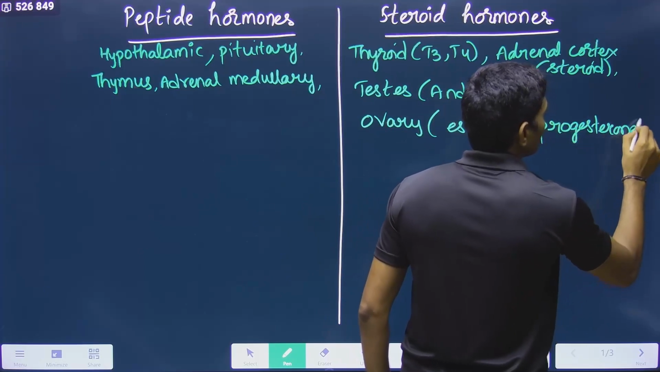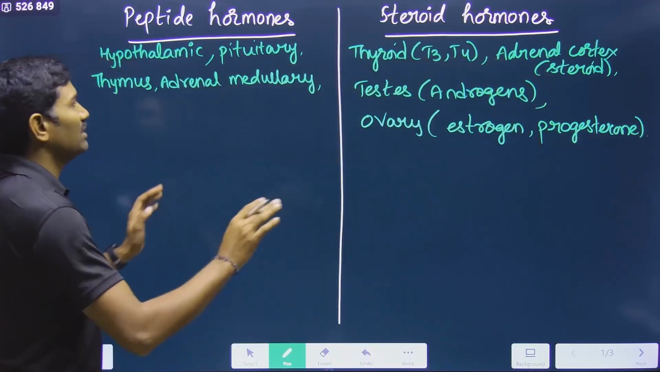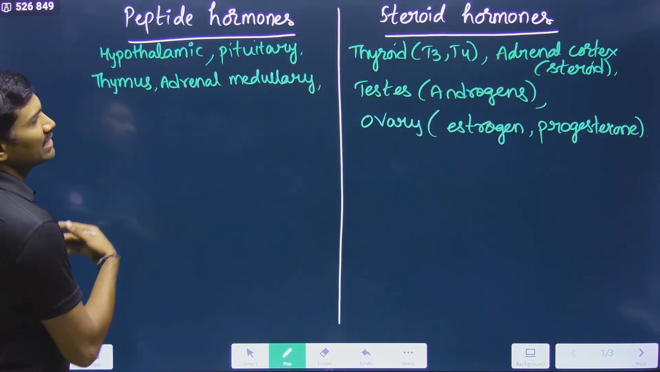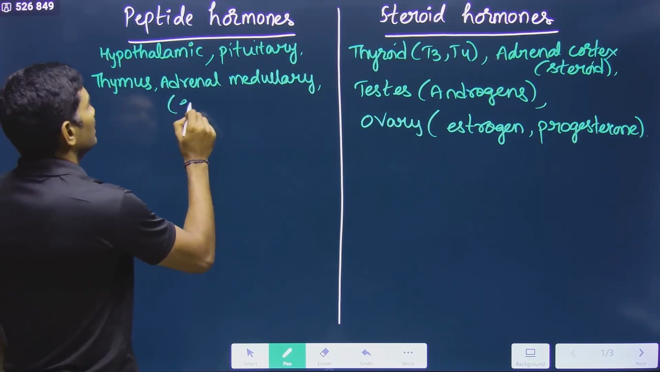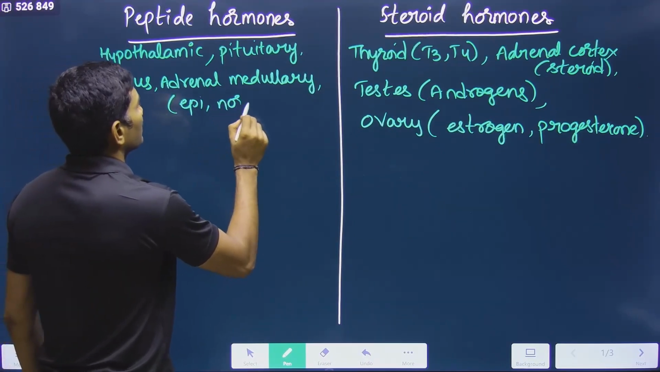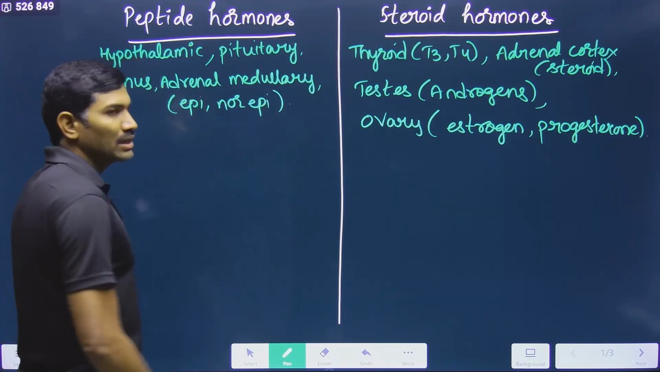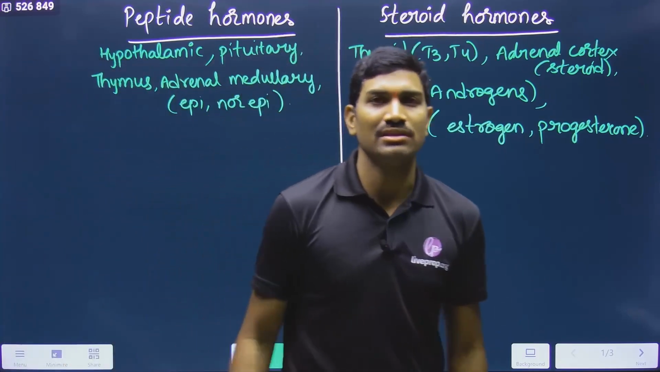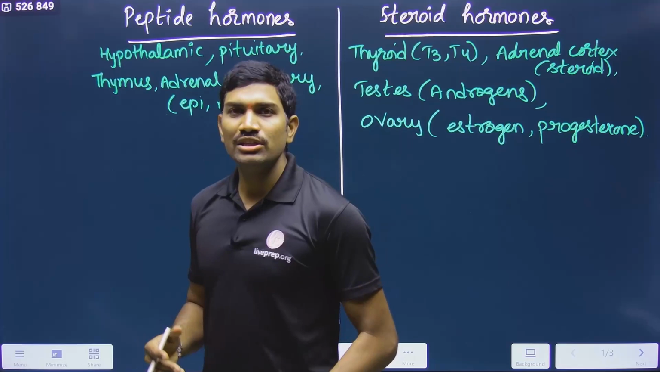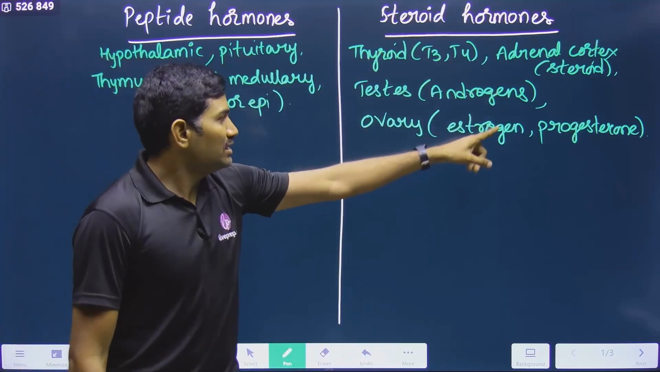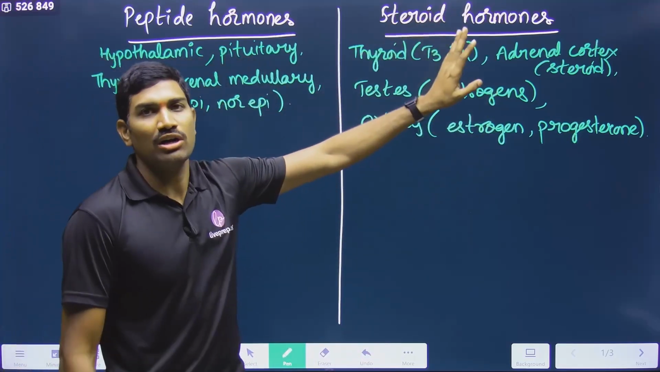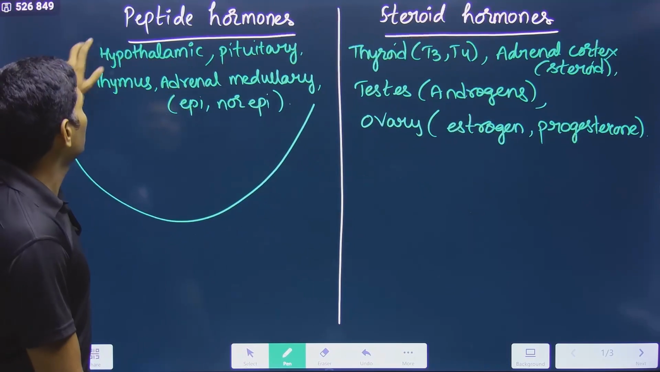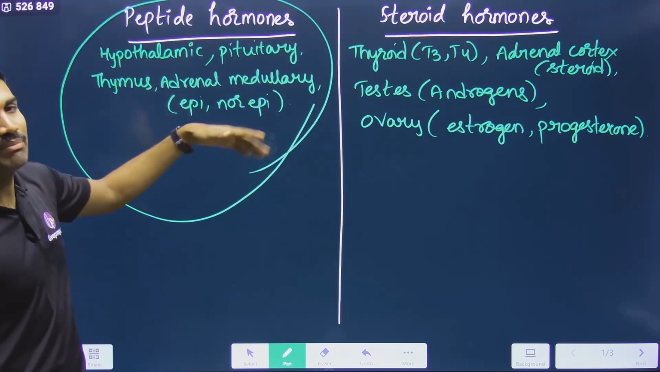Do you understand this? In this way, all these will come here, and the remaining things will come here. So adrenal medulla means epinephrine, norepinephrine. In simple terms I am writing all these things, so this is how we are classifying them. Clear? These are the ones coming under steroid hormones. All the remaining hormones, the majority of hormones, come under the peptide hormone group.